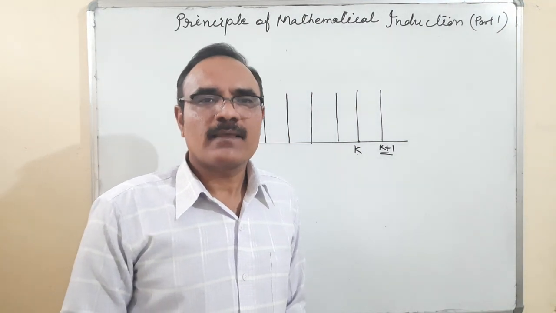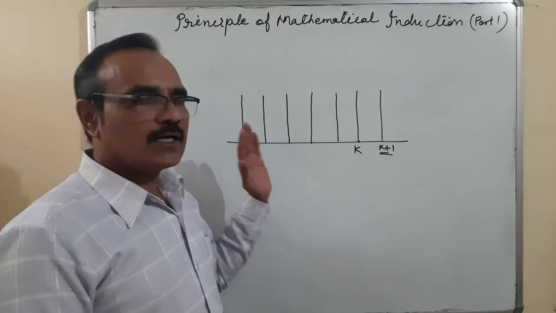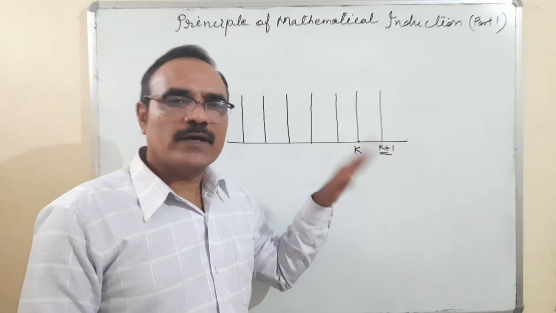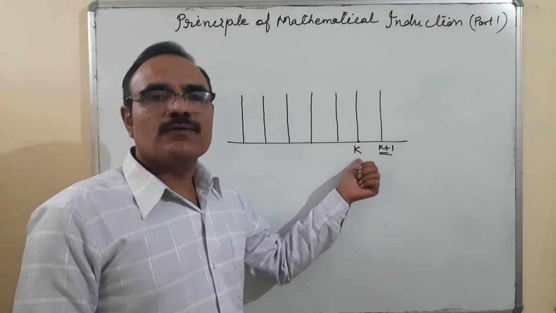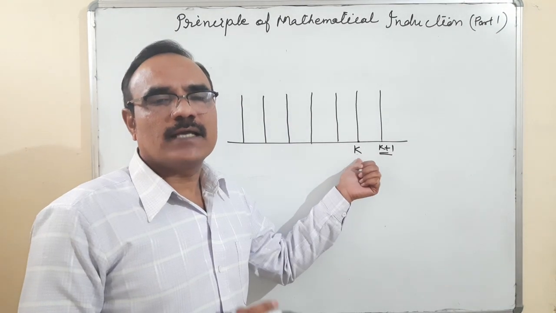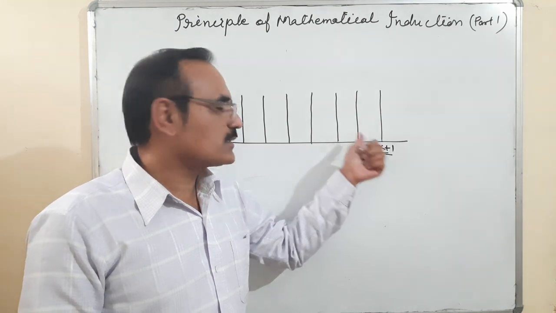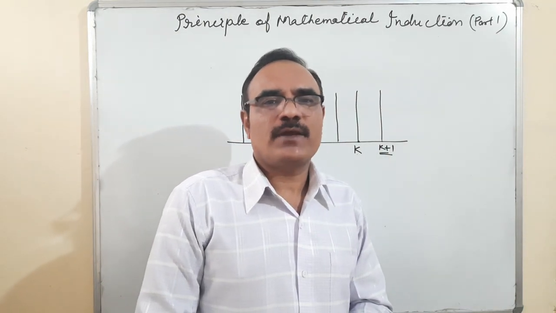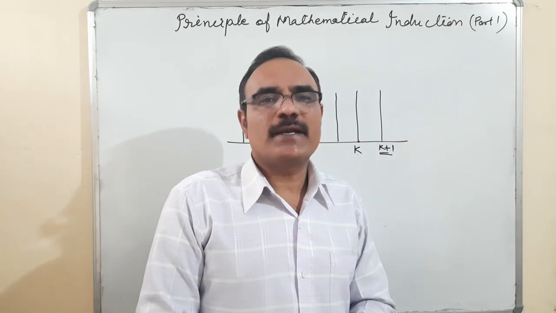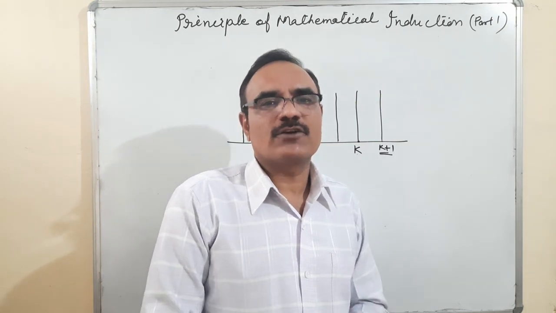So what does it mean? The first condition is one tile falls on another, and second, if any tile falls, that means its successor tile necessarily falls. This is the principle of mathematical induction and we have to use this methodology.